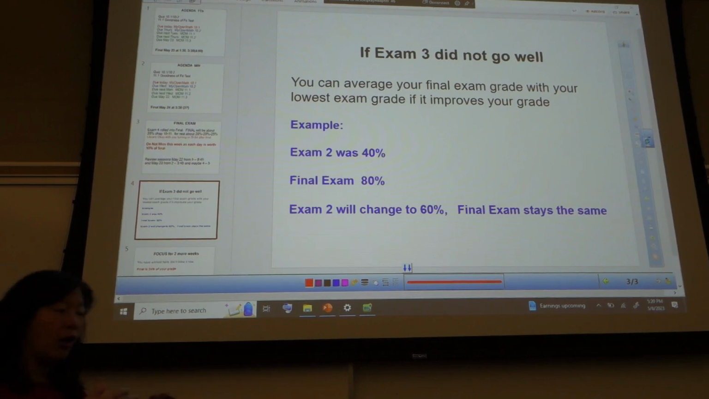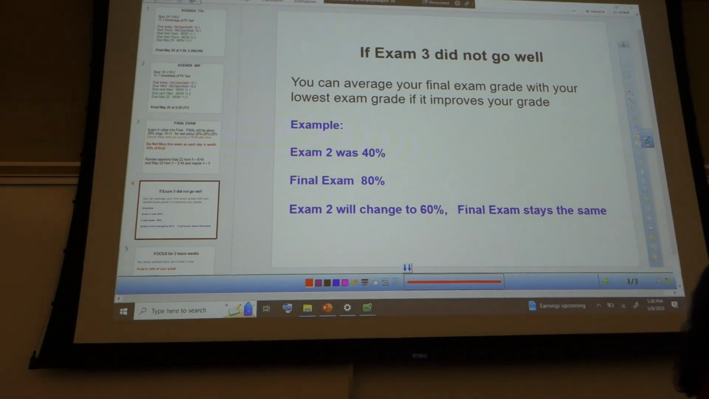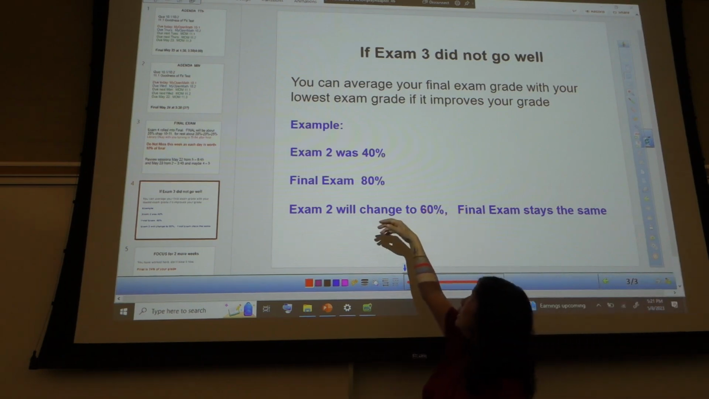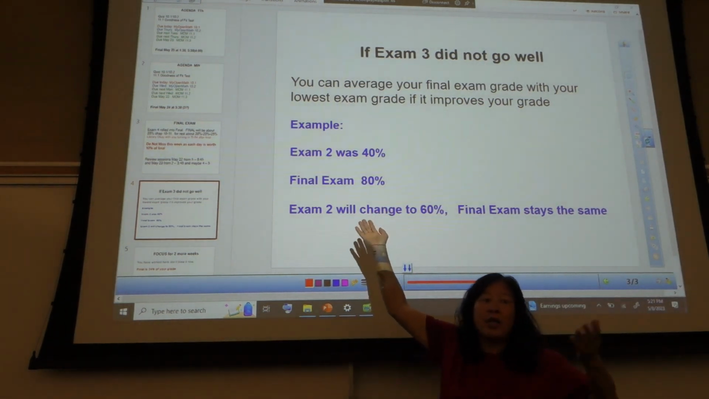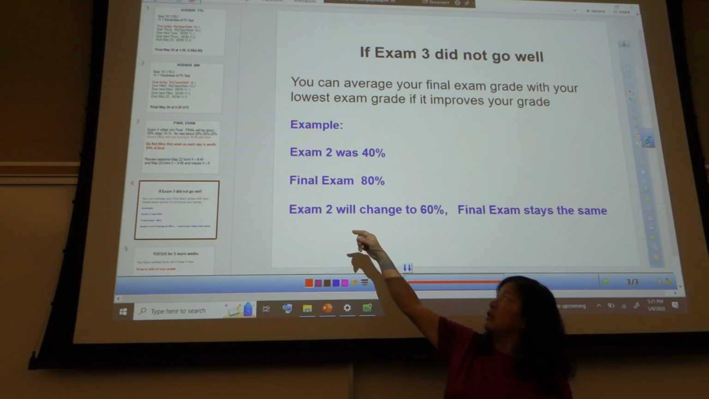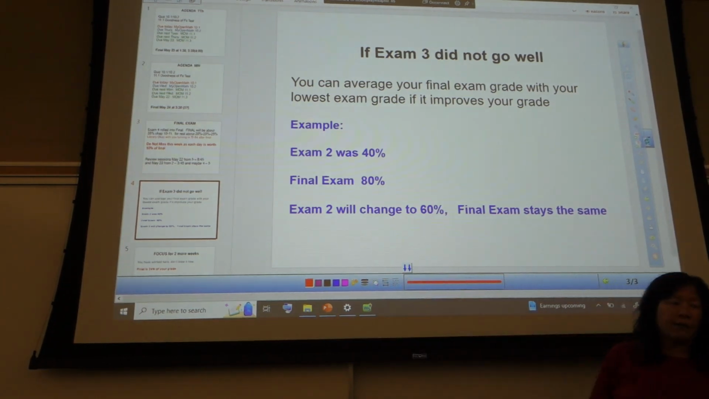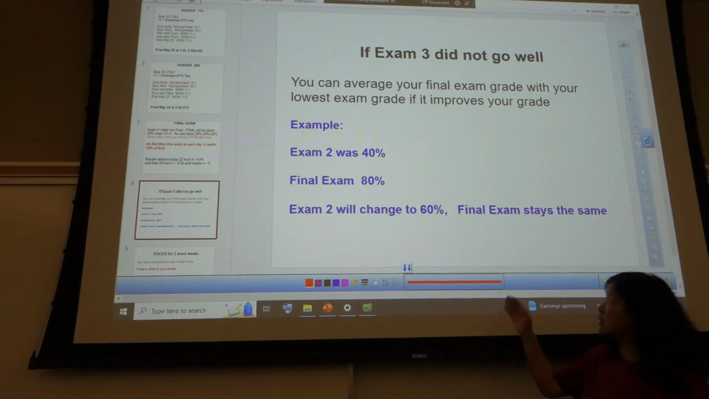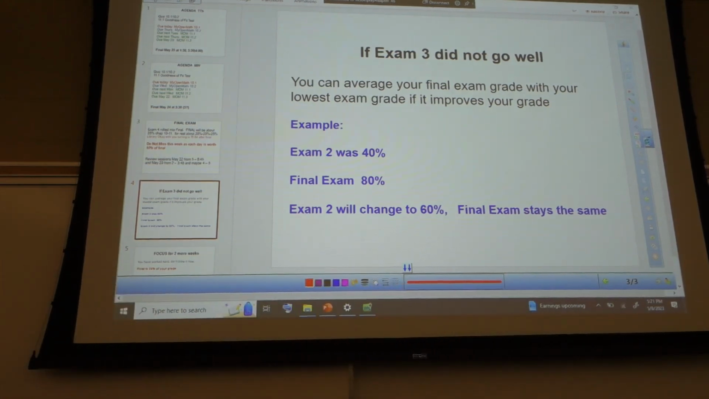If exam 3 did not go well, they're all graded. The scores are in Canvas. If any of your exams did not go well, don't forget that your lowest exam, I can average that with your final exam grade if that helps that exam grade. So for example, you messed up exam 2, had a bad day, your dog died, whatever. You got a 40%, and then on the final exam you get an 80%. Then exam 2 will change to 60%, and the final exam will stay like it is. I can do that because the final is cumulative, so that is an acceptable thing to do.